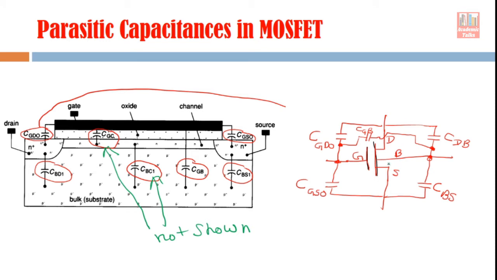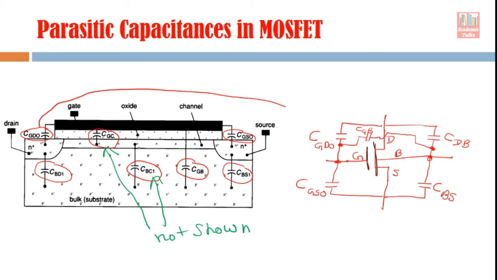So what we do when we consider the effect of these capacitances, we attach the capacitive values of these capacitances to other capacitances whose terminals are available to us. For example, this gate channel capacitance can be assumed to be with this gate drain overlap capacitance, or with this gate source overlap capacitance.